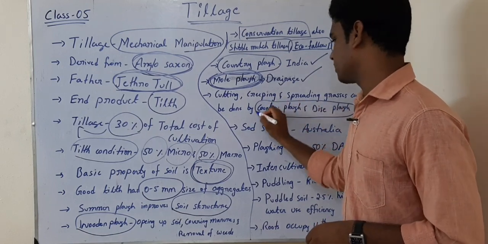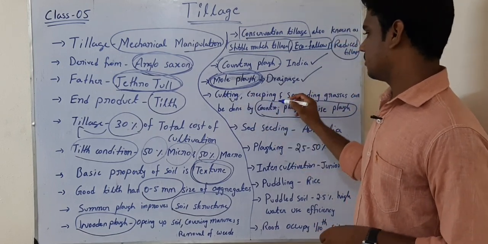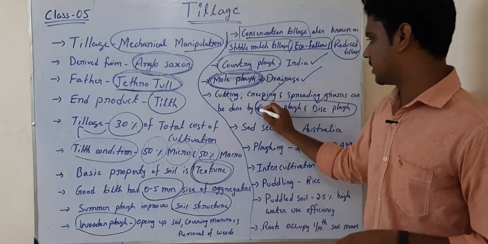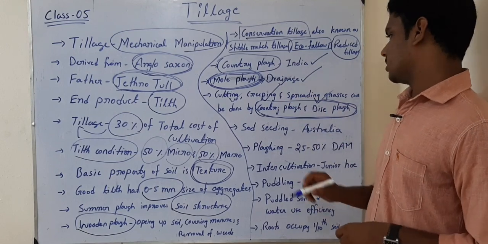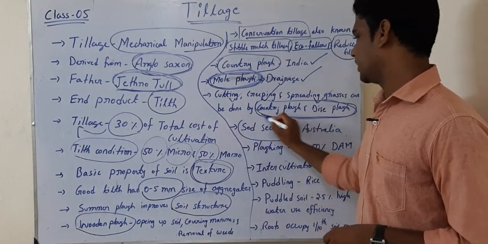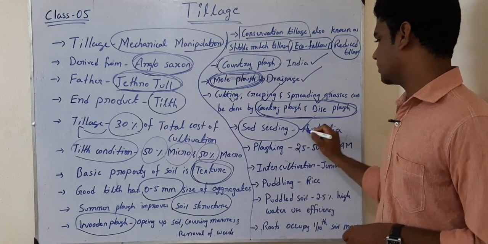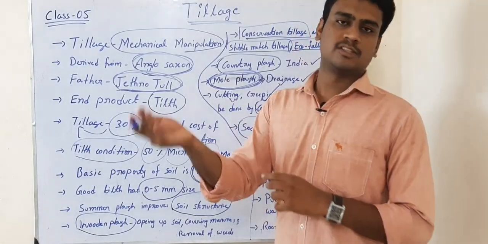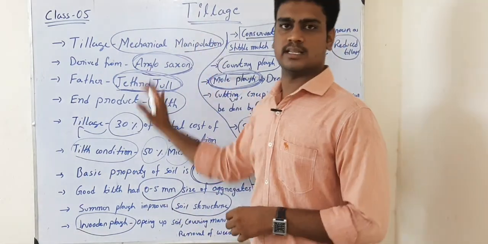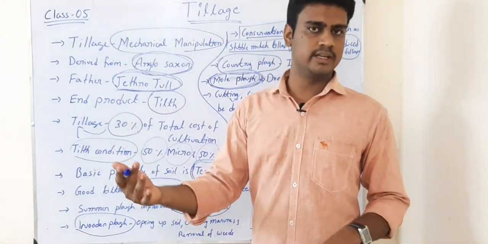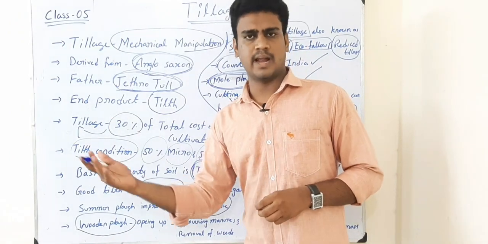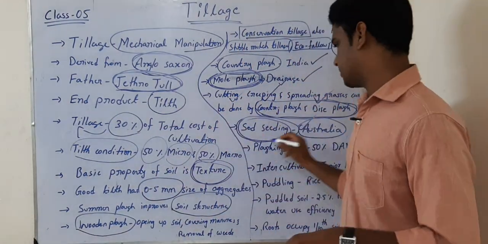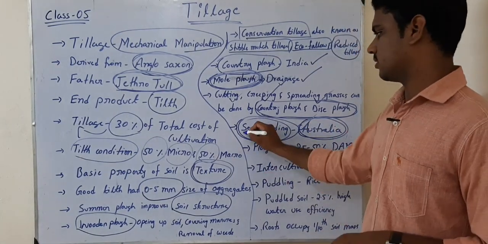Then the next one is cutting creeping and spreading grass, which can be done by country plow and disc plow. So we can cut the crop, weeds, creeping and also spreading grasses. These all can be done by country plow and disc plow. The next one is sod seeding. Sod seeding is especially done in the country called Australia. The meaning of sod seeding is direct sowing without adopting any tillage practices, directly going for seeding, going for broadcasting, planting the seeds in the field. That we call sod seeding. This is especially adopted in Australia.